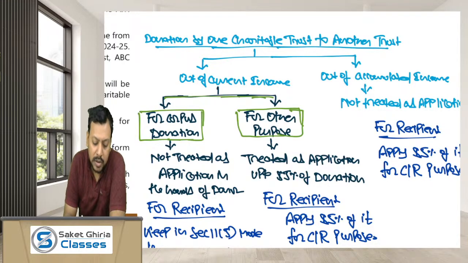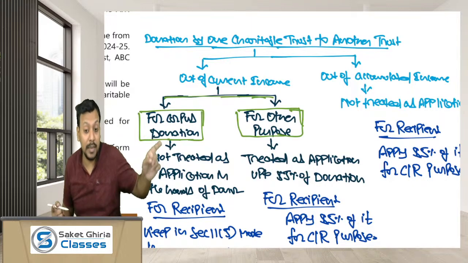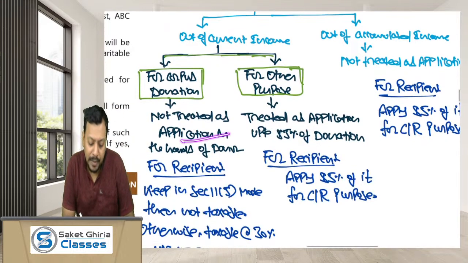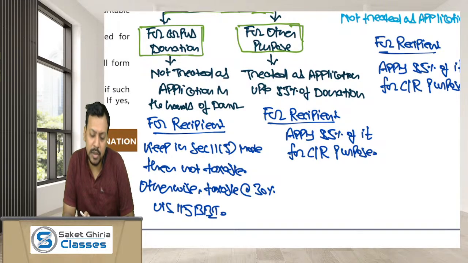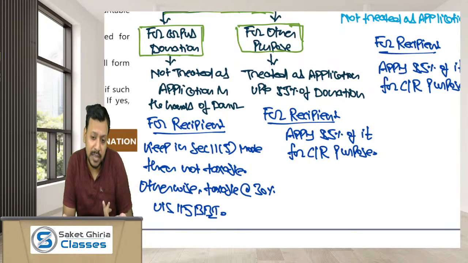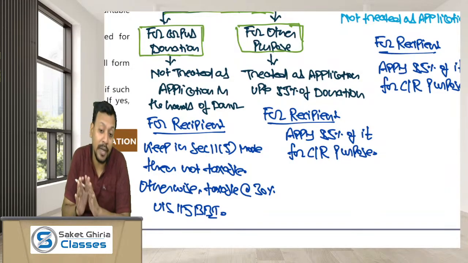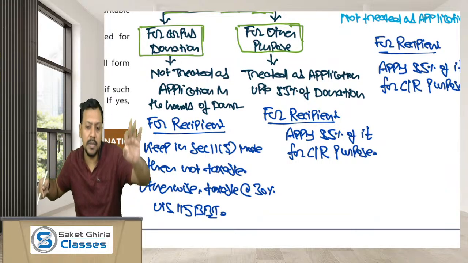So if the donation is out of the current income, but the donation is for corpus purpose, then such donation would not be considered as an application for charitable or religious purpose by the donor trust. Okay, not treated as an application in the hands of the donor trust. Means the donor trust will not get any tax benefit. But what about the recipient trust? The recipient trust has received the corpus donation. The recipient trust shall keep the money in section 11(5) mode, and that income will be exempt. The recipient trust is not liable to pay any tax and even not liable to apply 85% of the corpus amount. Just keep it in section 11(5) mode.